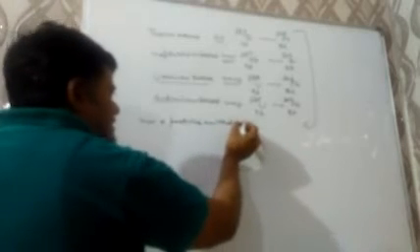Now we can find out the number of alpha and beta particles emitted during these series. For that we can use a general formula. Number of alpha particles emitted is equal to change in mass number divided by 4.